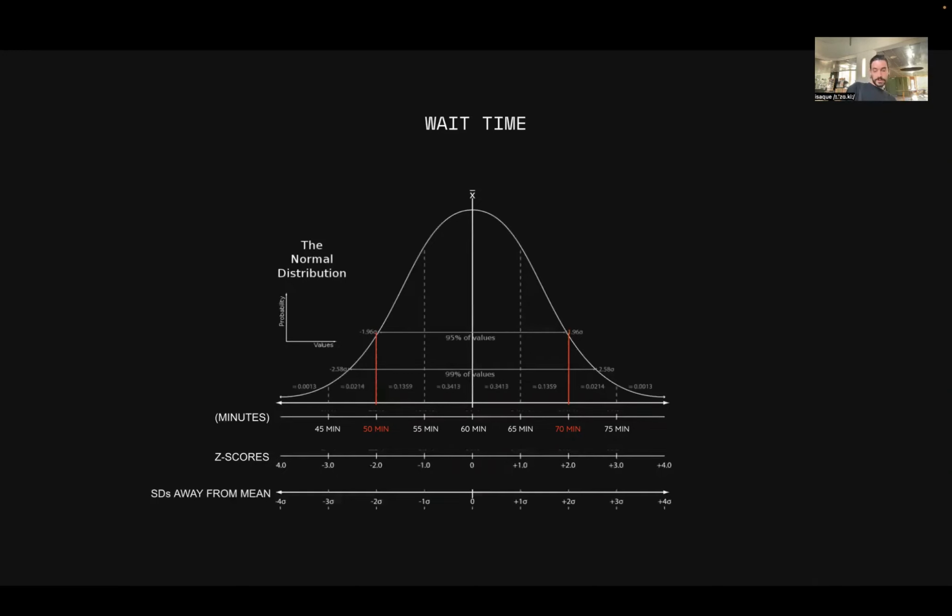So here it's minutes. But you could also use this other measure called standard deviations away from the mean, and cumulative. We're going to talk about all of them, so don't worry too much. We're going to start with these two first. So the z-scores and standard deviations away from the mean, they're pretty much the same thing.